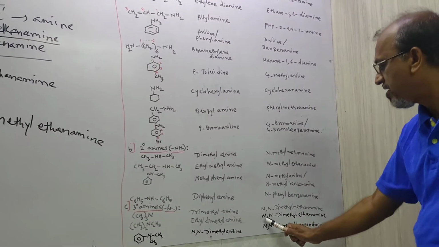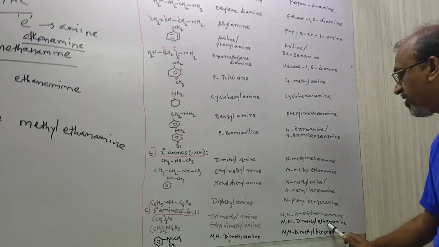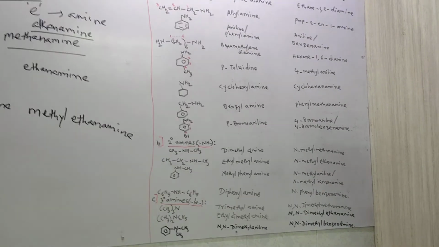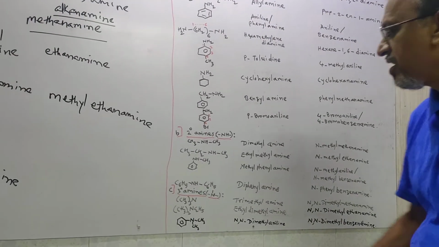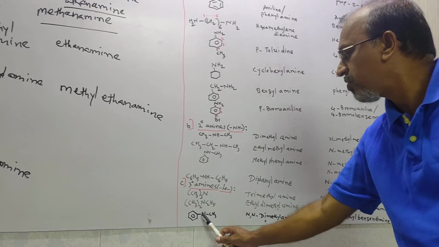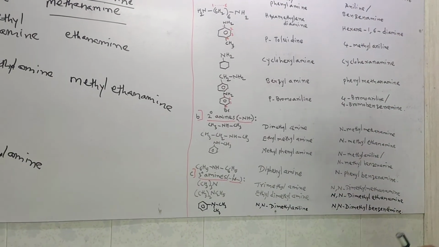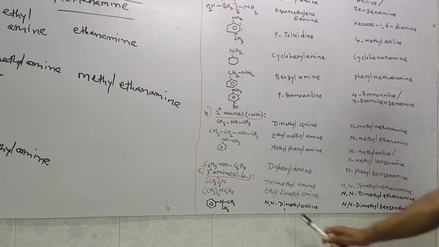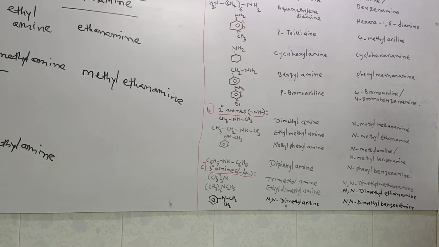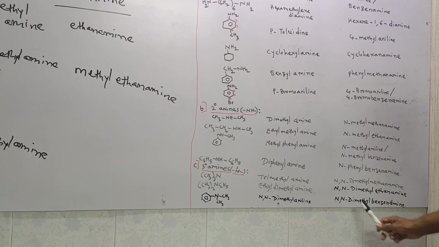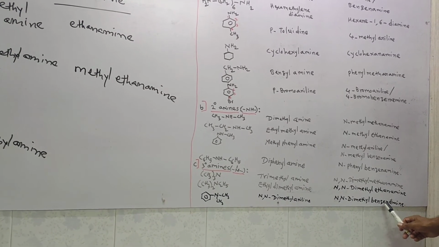That's why N,N-dimethyl ethanamine is the IUPAC name. And the last example I want to say, on aromatic compound, nitrogen, then CH3 and CH3. That's why common name is N,N-dimethyl aniline, and IUPAC name is N,N-dimethyl benzenamine.